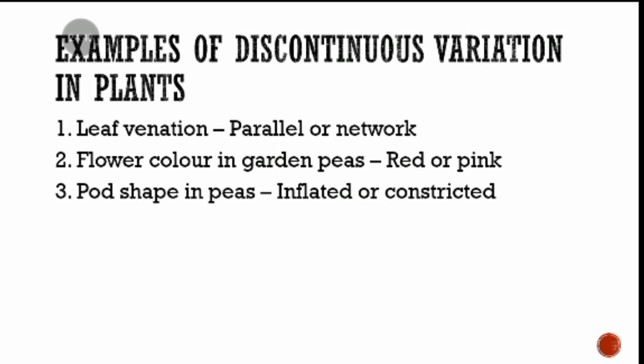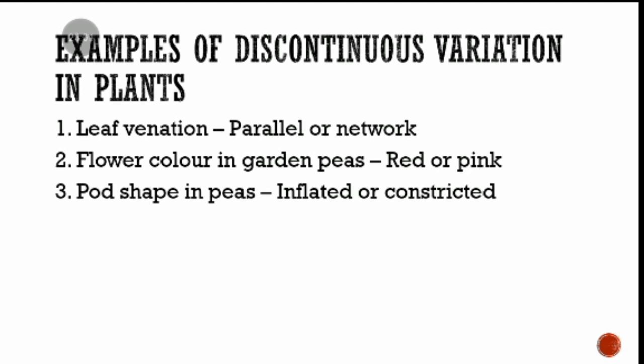Now, we could also have flower color in garden peas. So it would be either red or pink. You can see we have distinct differences. We can also have pod shape. It can be inflated or constricted.